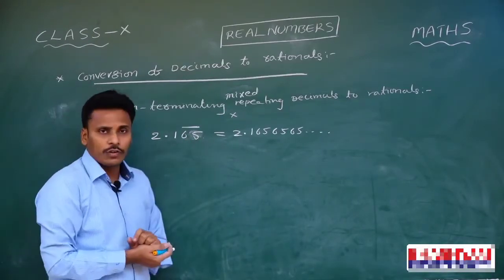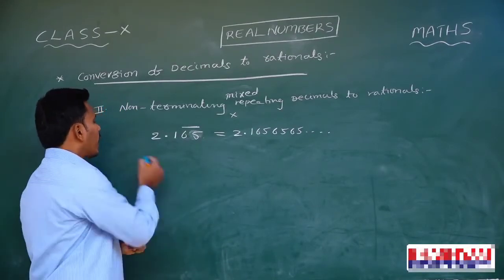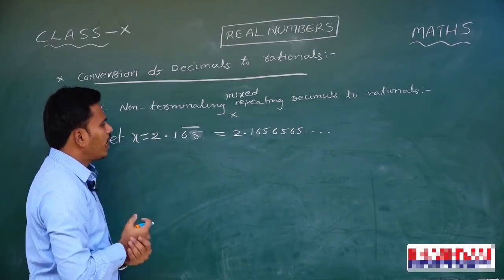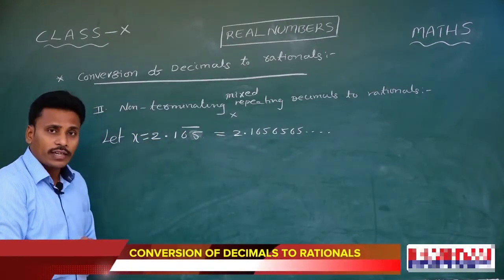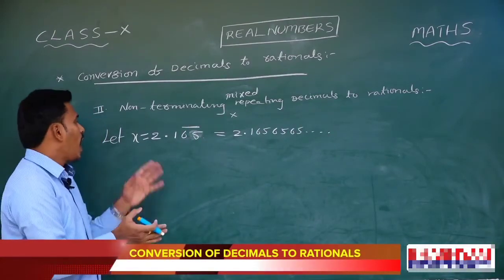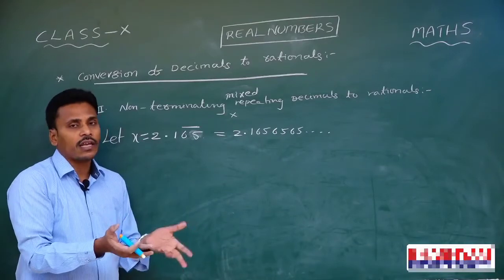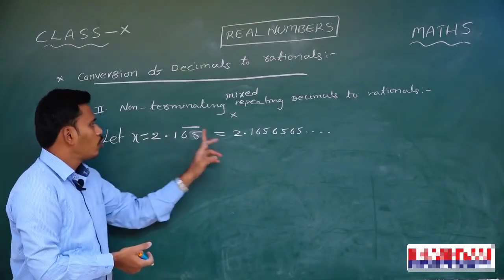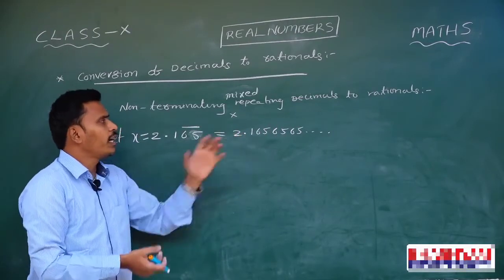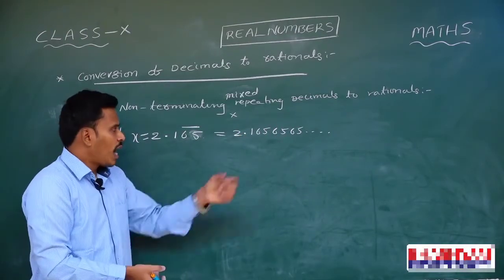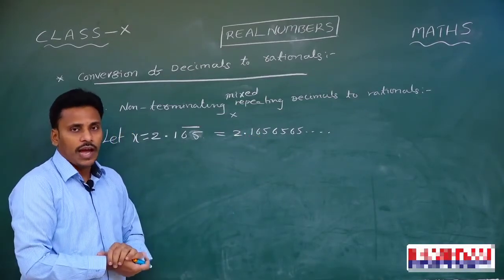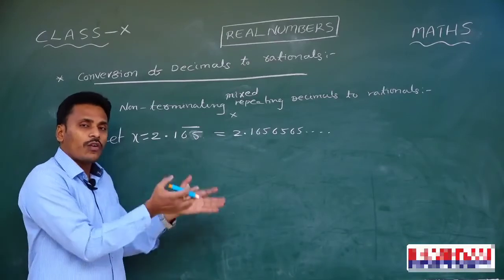As a part of conversion, first of all, I need to let the given decimal be x. This x is the rational representation for the given decimal. We are going to find that rational representation, and I am taking it as x. At the end, I will find that x. There ends our task. So x is equals to 2.1656565. It is a mixed repeating decimal. First, I will convert this mixed repeating decimal to a pure repeating decimal, and then I will continue with the process we discussed earlier.